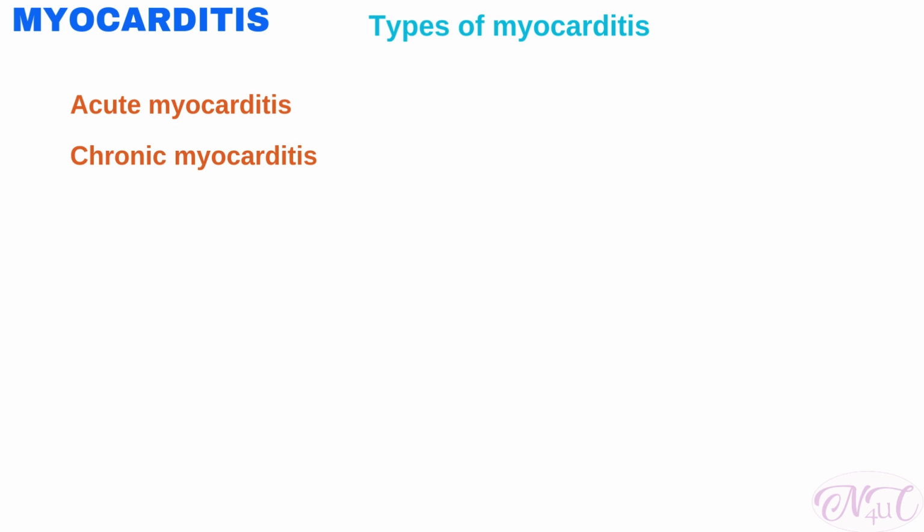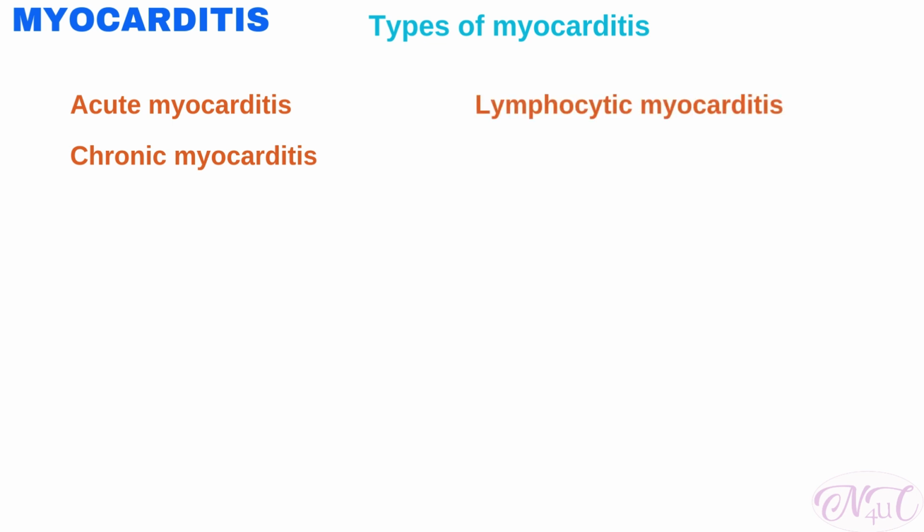Chronic myocarditis. Chronic myocarditis is when it takes longer than usual to treat the disease or when symptoms reappear after experiencing the condition. Chronic myocarditis is typically caused by another medical condition like an autoimmune disorder, in which the immune system attacks healthy cells and tissues in the body.